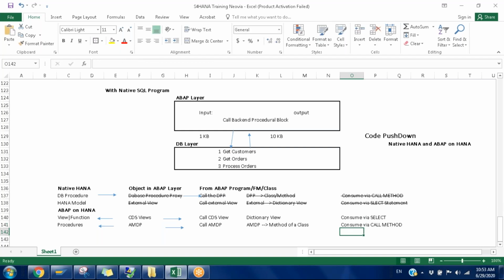That's it. This is about the ABAP HANA development. After HANA, these are the major changes through which we are able to achieve code pushdown, so that a lot of logic will be executed in the backend instead of in the ABAP layer, so that the data transfer between the ABAP layer and DB layer reduces drastically.